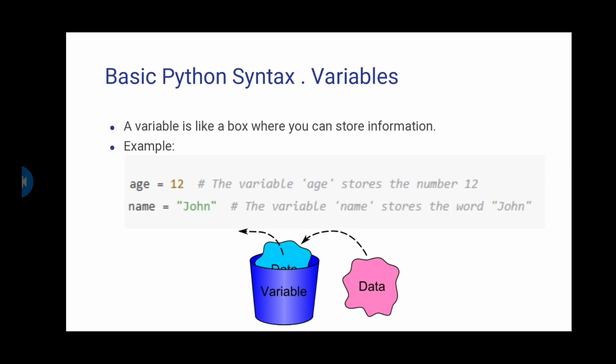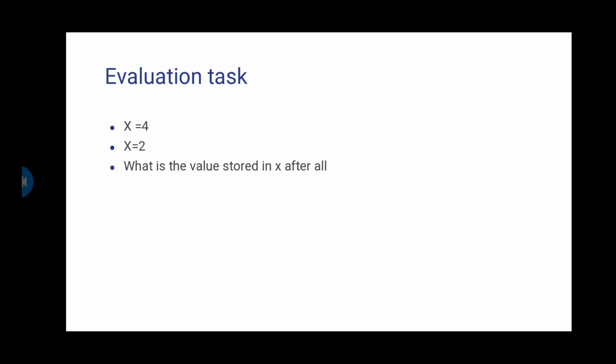If I wrote down age equals 12 and after that I wrote down age equals 10, then the final value of age will be 10. It's not going to be 12. That concept is called the overwriting concept: anything that I write inside a variable is going to overwrite the value that's already inside the variable. We're going to understand that as we go further and write the code.